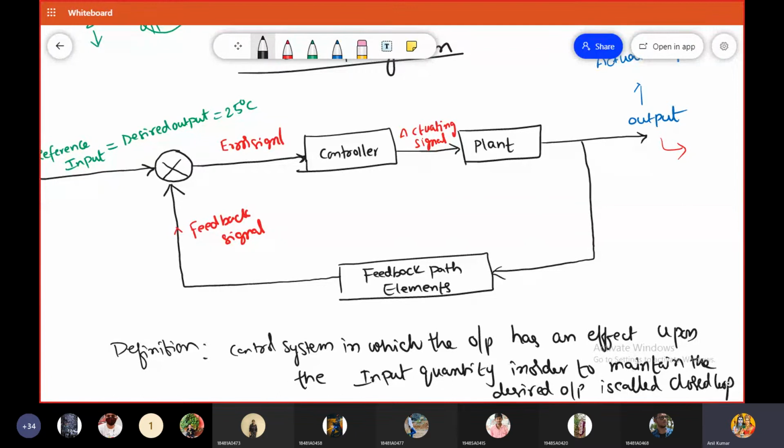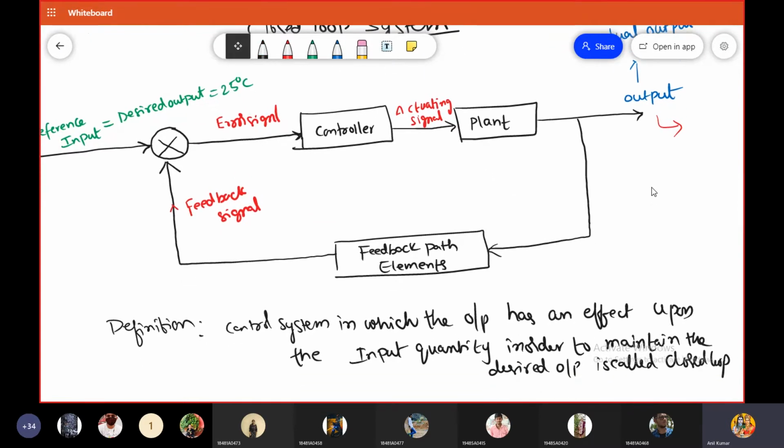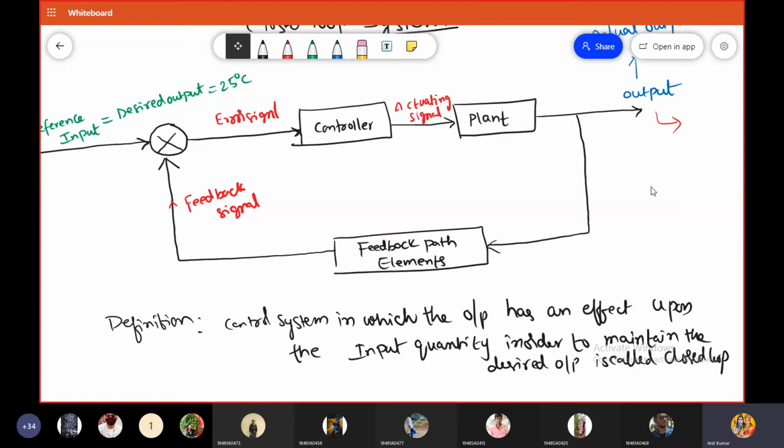This is a very important definition, guys. This is why it is called an automatic control system. In closed loop control systems, we continuously measure the output signal in order to perform the control action, or in order to obtain the desired output signal.